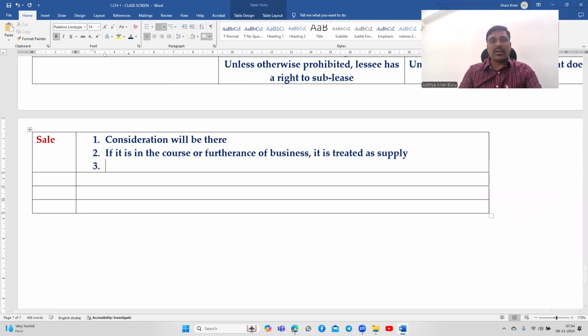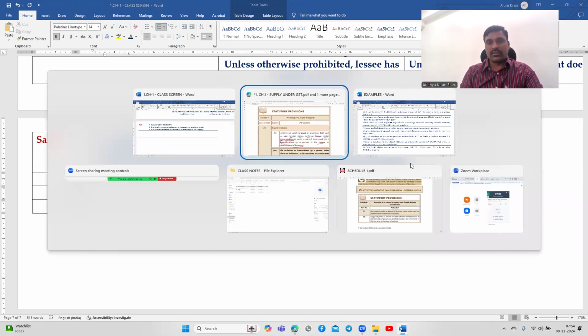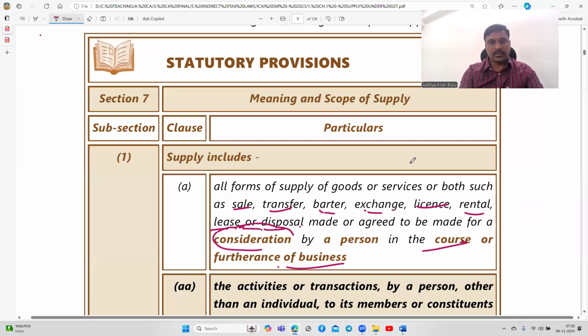If it is not in the course or furtherance of business, it is not a supply. Look at this one example. There is one example in the board material.